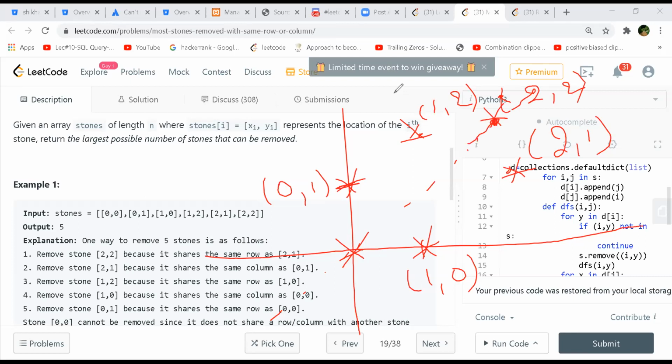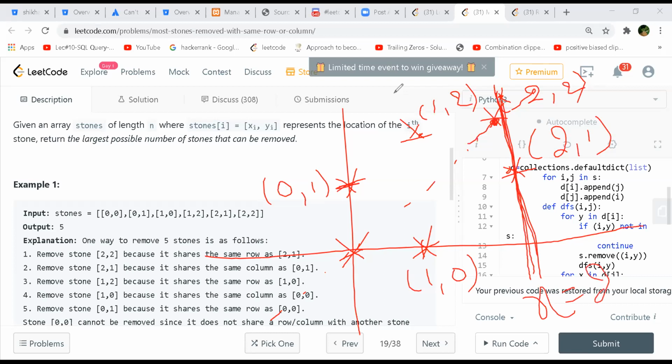One more. Okay, yeah. Because any column and any row, if any stone is connected with any column or row, they can form a connected component, correct? Yeah, like these two stones are sharing the same x coordinate as 2.